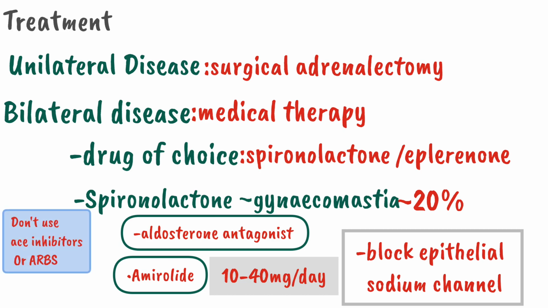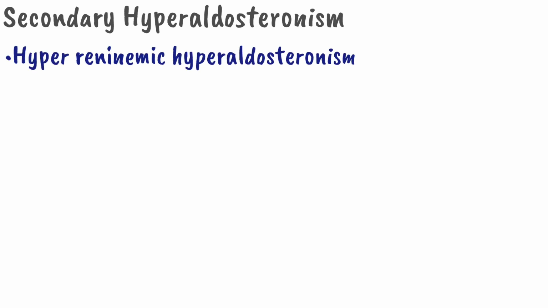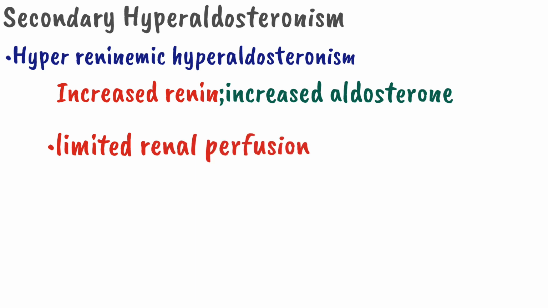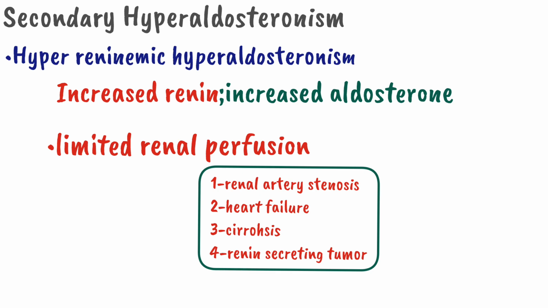So it was all about primary hyperaldosteronism. Now we will switch our gear toward secondary hyperaldosteronism. Secondary hyperaldosteronism is also called hyperreninemic hyperaldosteronism. It means that there will be an increased level of renin, along with an increased level of aldosterone. It usually occurs whenever there is a decreased renal perfusion due to renal artery stenosis, heart failure, cirrhosis, or rarely a renin secreting tumor. So whenever there is an increased production of renin, it will lead to increased production of aldosterone. It is called secondary hyperaldosteronism.